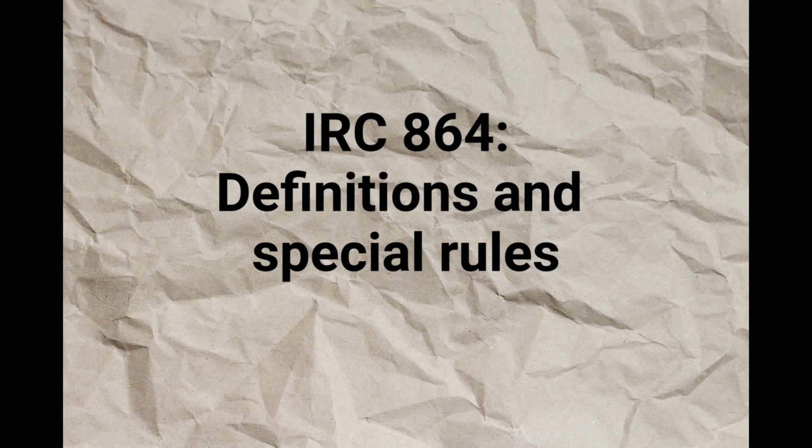(B) In the case of any qualified research and experimental expenditures not allocated under subparagraph (A), (i) to the extent that such expenditures are attributable to activities conducted in the United States, 50% of such expenditures shall be allocated and apportioned to income from sources within the United States and deducted from such income in determining the amount of taxable income from sources within the United States, and (ii) to the extent that such expenditures are attributable to activities conducted outside the United States, 50% of such expenditures shall be allocated and apportioned to income from sources outside the United States and deducted from such income in determining the amount of taxable income from sources outside the United States.